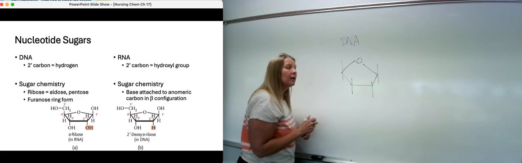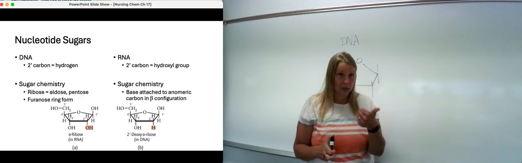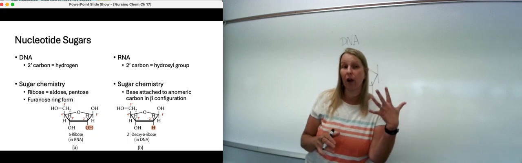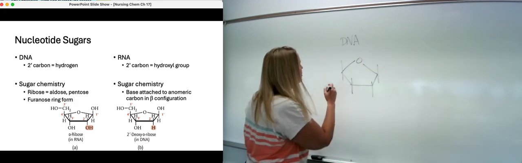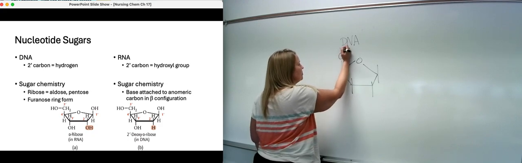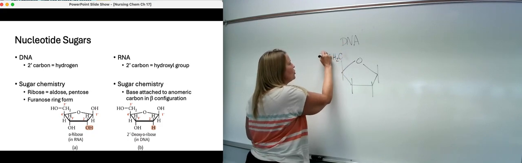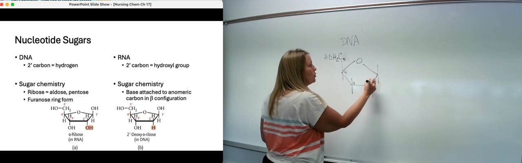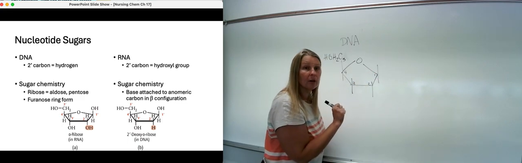Ribose, if you remember, is an aldose, and it is a pentose, so it's got 5 carbons. So that pentose, right, we have CH2OH, this is carbon number 5, carbon 4, carbon 3, carbon 2, and our anomeric carbon, carbon number 1.